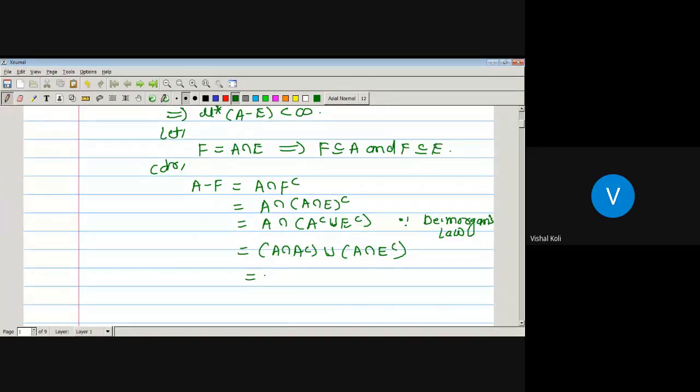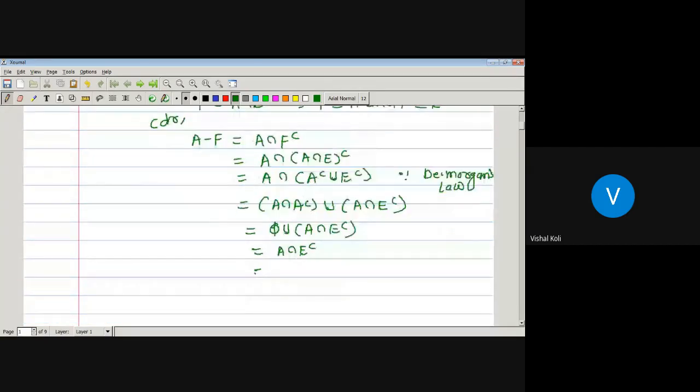A intersection A complement, what will we get in common? Nothing, that is the empty set, which is union A intersection E complement. Therefore, it is equal to A intersection E complement. So A intersection E complement is nothing but A minus E. Okay, so A minus F equal to A minus E, which implies outer measure of A minus F is nothing but the outer measure of A minus E.